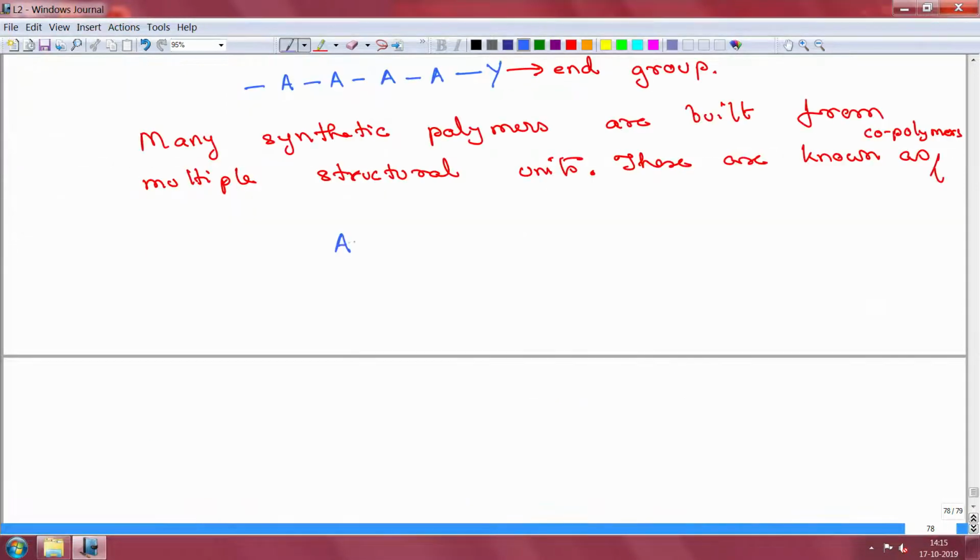So, in contrast, a polymer like this, which is made of only one structural unit, is known as a homopolymer.